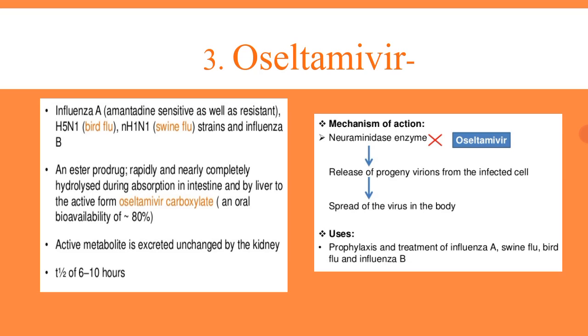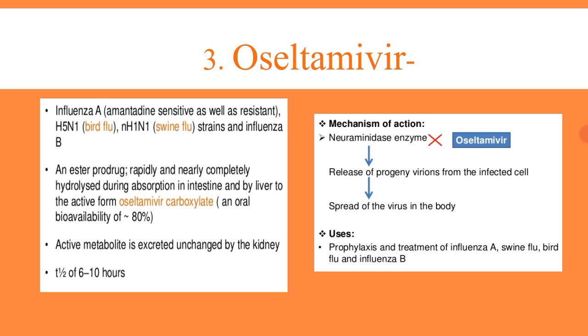Now, the neuraminidase enzyme is present in the virus, and that enzyme is responsible for the release of the new progeny that are developed or multiplied. Therefore this drug inhibits this enzyme at a very initial stage, and so the release of the progeny viruses will not take place.